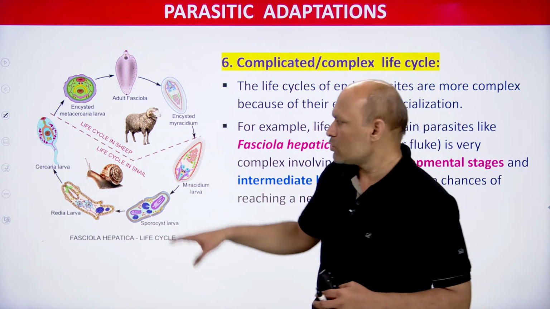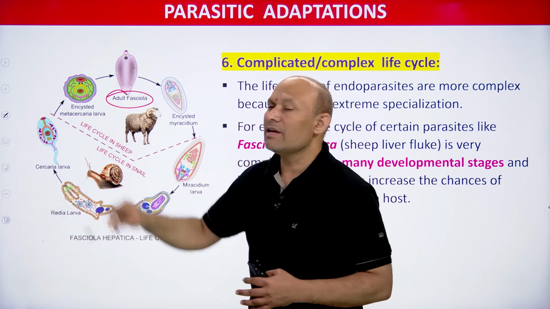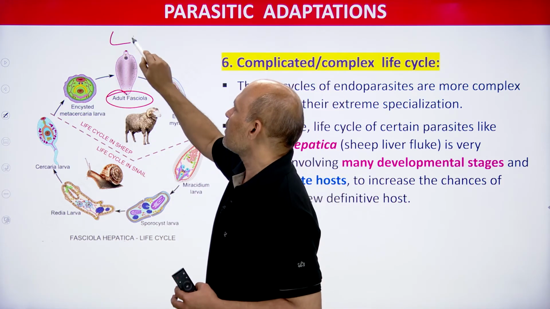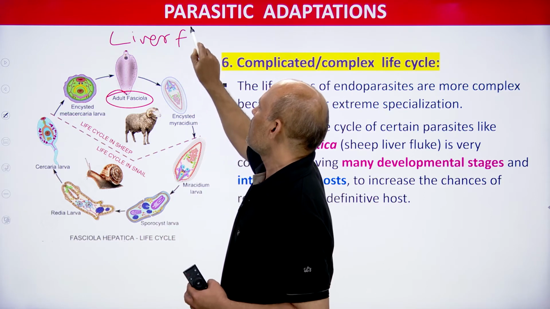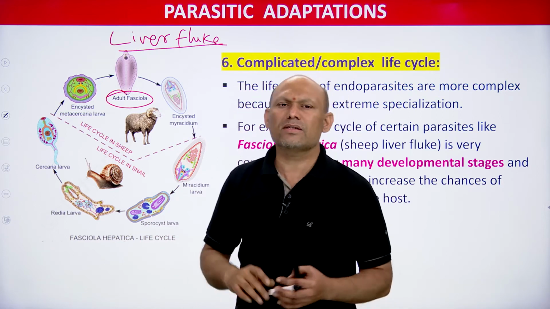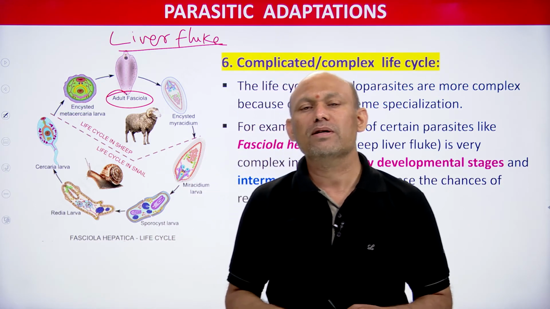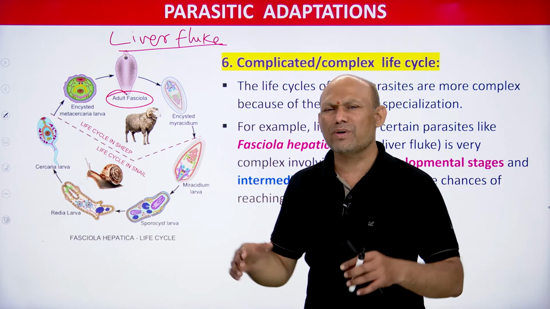For example, here you can see Fasciola hepatica, the liver fluke, students. You need to remember the name: Fasciola hepatica is commonly known as the sheep liver fluke, or simply liver fluke.